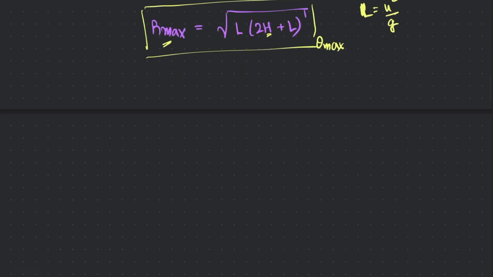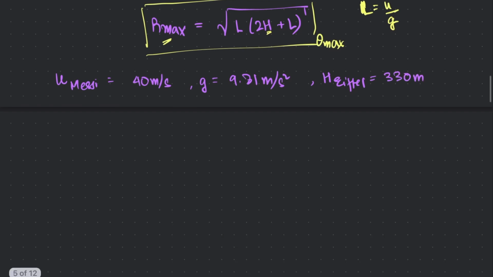Right, so what do we know? We know that the speed Messi is capable of is about 40 meters per second. We know gravity is about 9.81 meters per second squared. We know the height of the Eiffel Tower is about 330 meters. And there, that gives us R max equals square root.